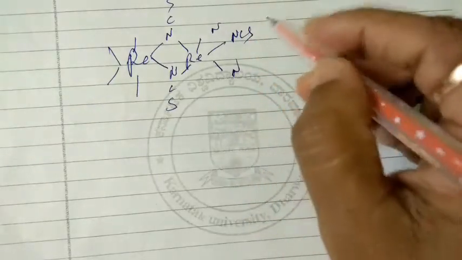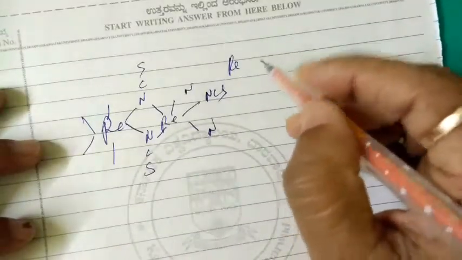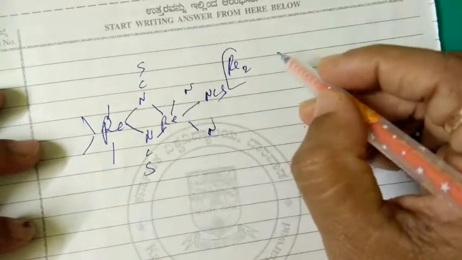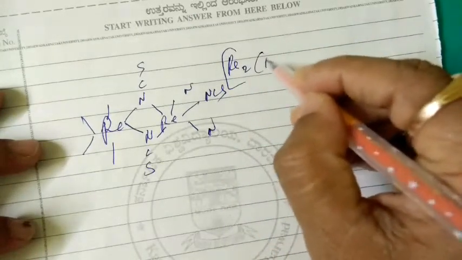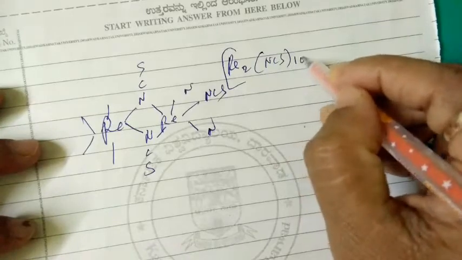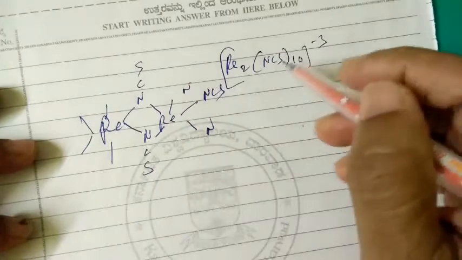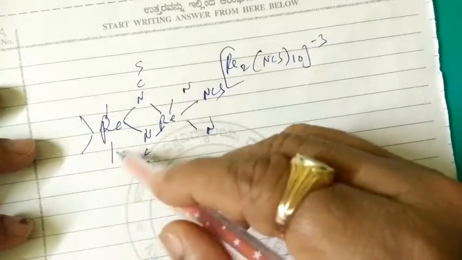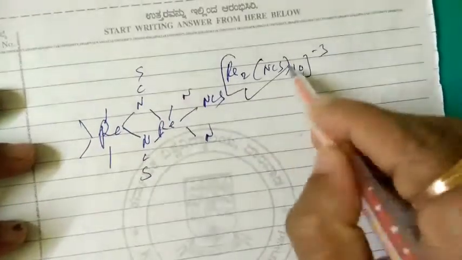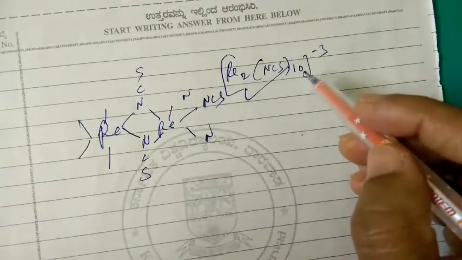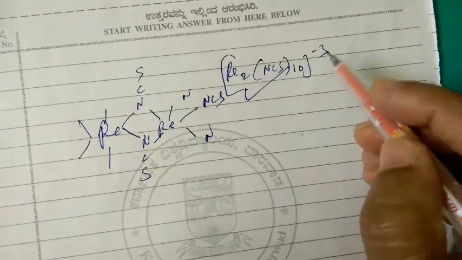If you see the X-ray analysis of this complex, Re2 NCS 10 to the minus 3 ion, that is Re2 NCS 10 minus 3.